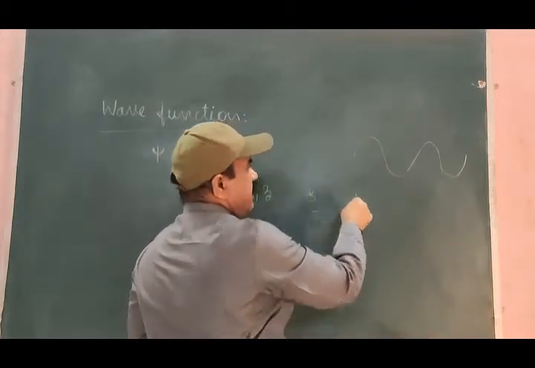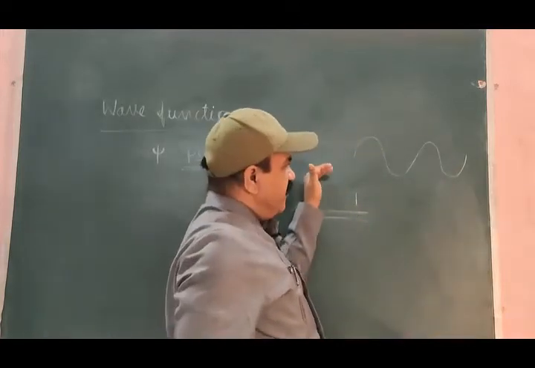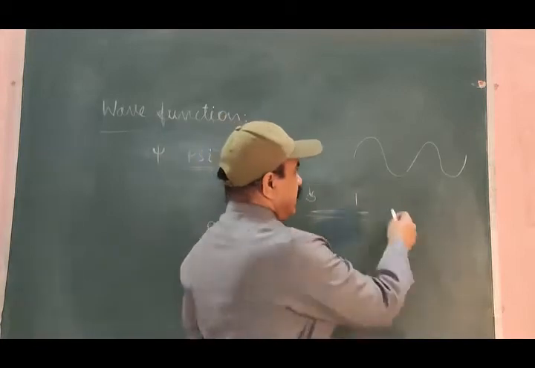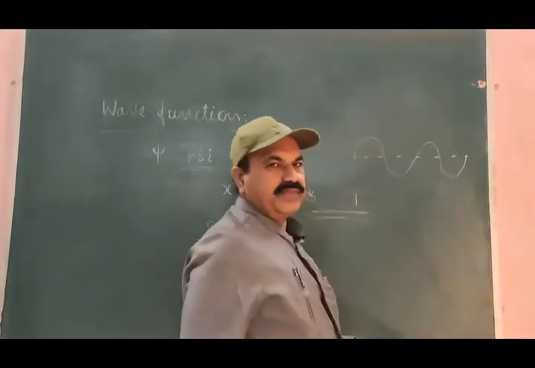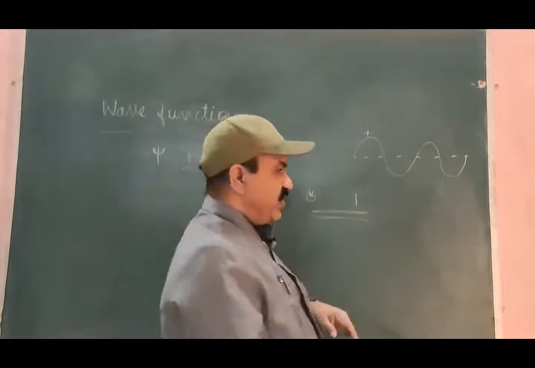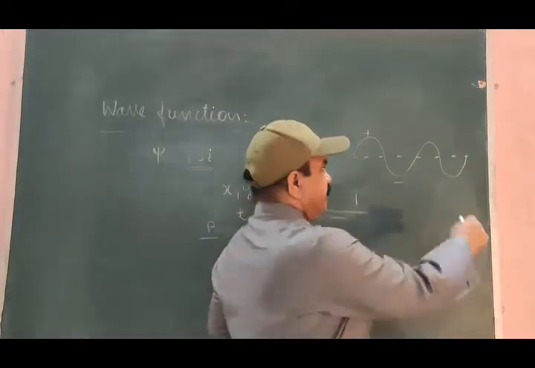This is the vibration axis, this is the time axis, and the wave is passing along the time axis. If this is the average line, this is the positive amplitude of the wave function, this is the negative amplitude of the wave function.